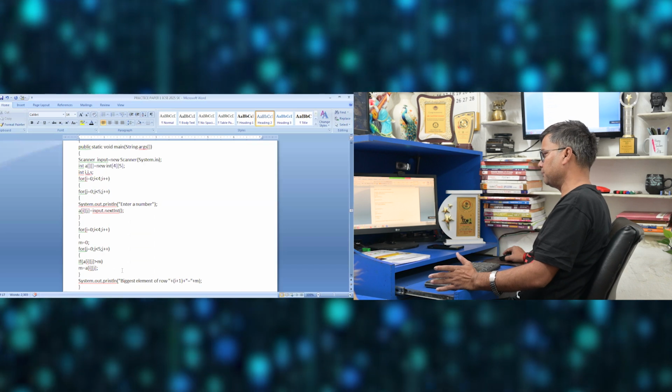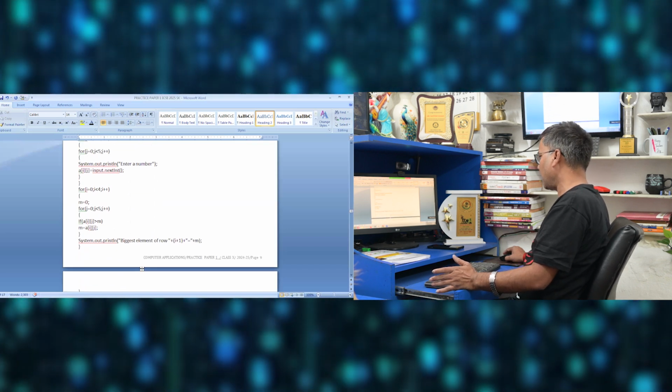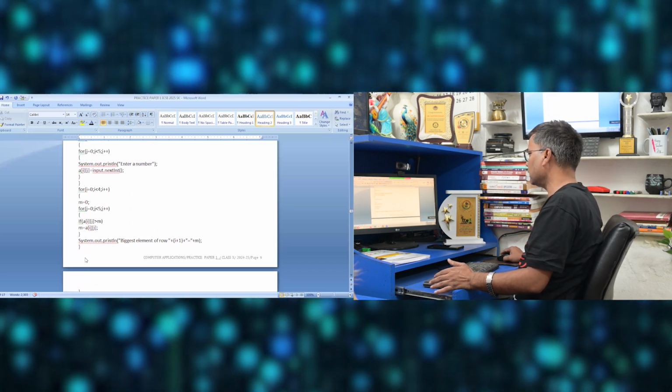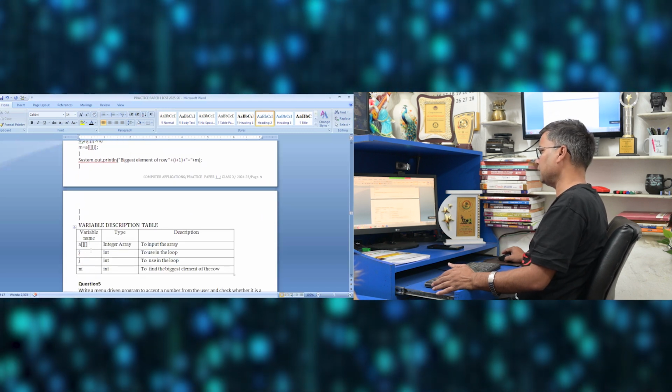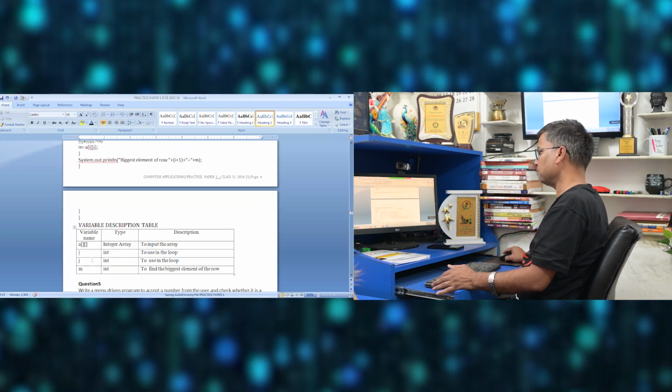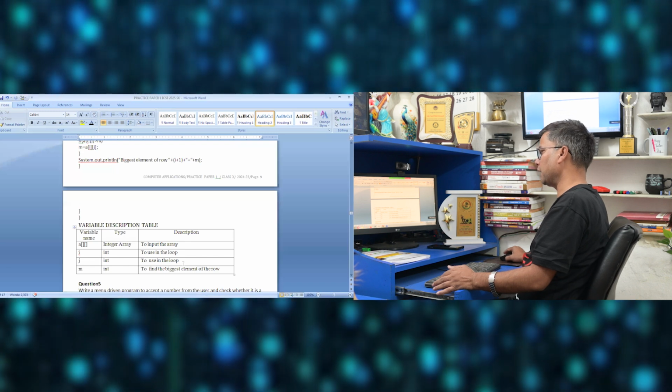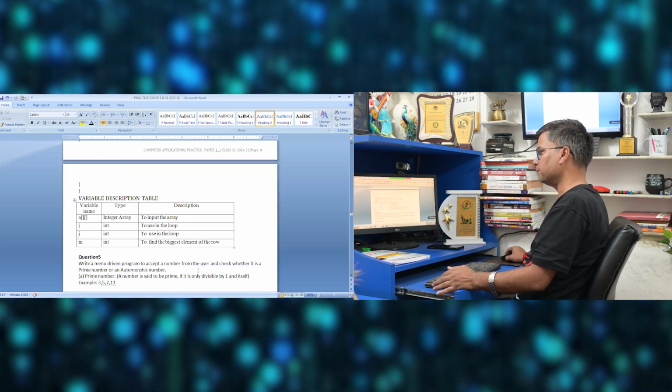I get the biggest element at that position, and that I am printing. So this is for the biggest element. Again here variable description: a is the integer array, i for the loop, j for the loop, and m is to find the biggest element of the row.